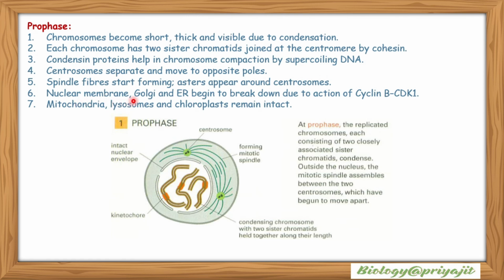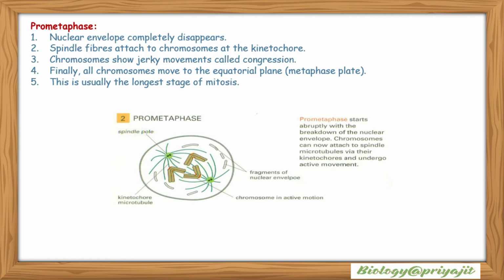Nuclear membrane, Golgi and ER begin to break down due to the action of cyclin B and CDK1. Mitochondria, lysosomes and chloroplasts remain intact. This is the image showing the different features of prophase. Now the next stage is prometaphase.